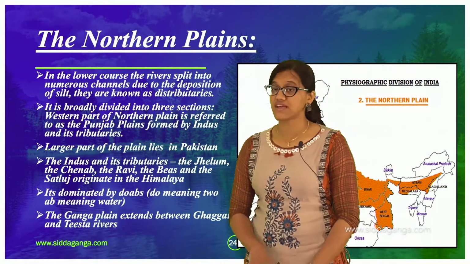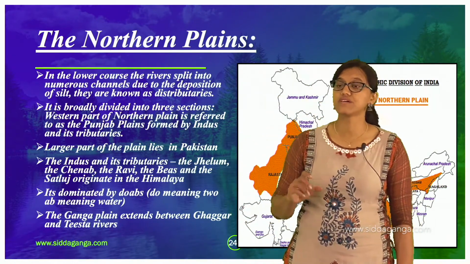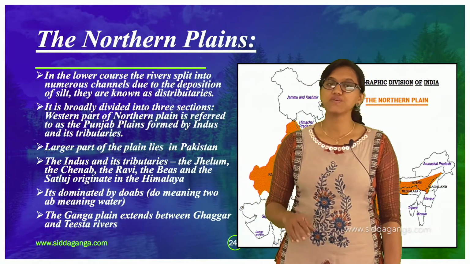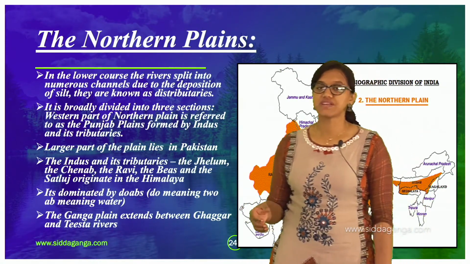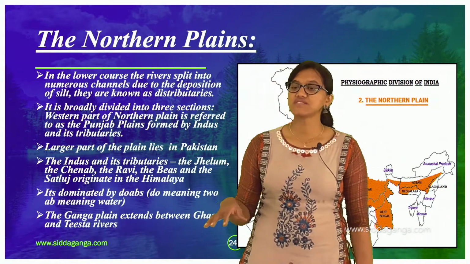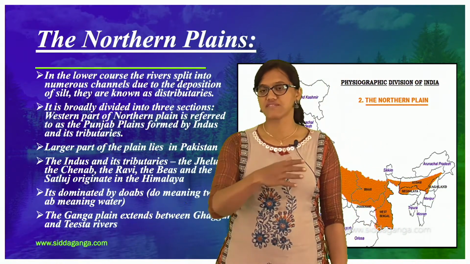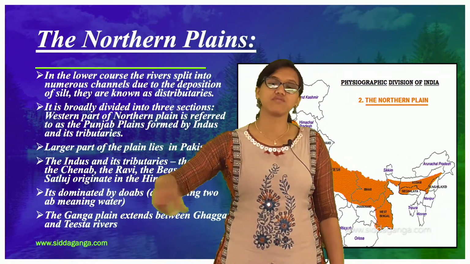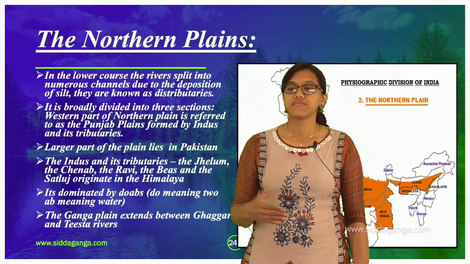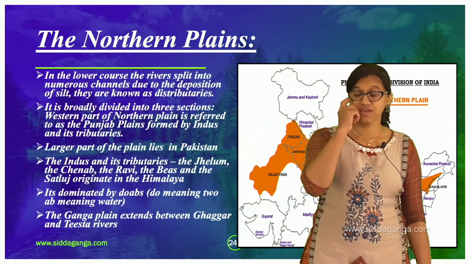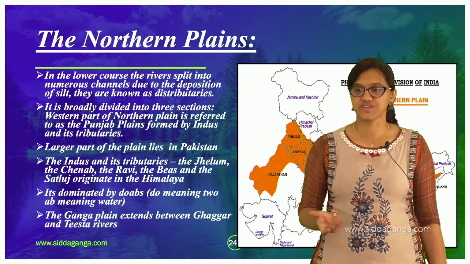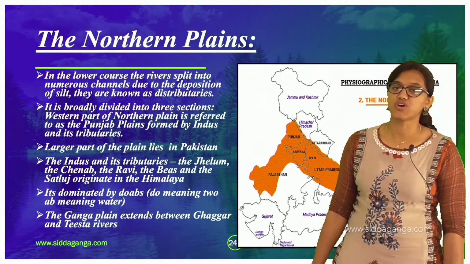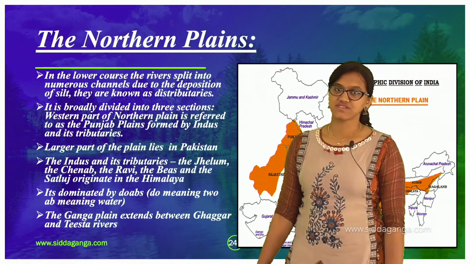As I told you, the rivers are doing depositional work here as they keep depositing. The deposition of silt has made them split into numerous channels. The rivers have numerous channels; it cannot flow in only one course because of the silt they carry. They have many divisions, and those are called distributaries. The northern plain is broadly divided into three sections.